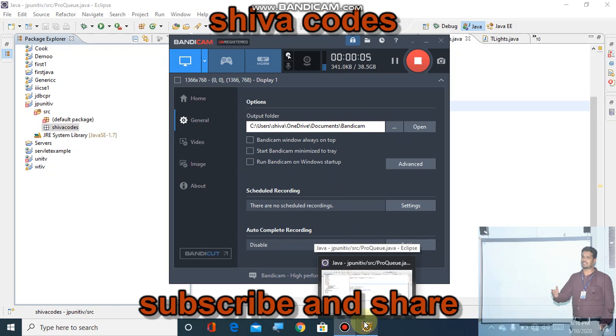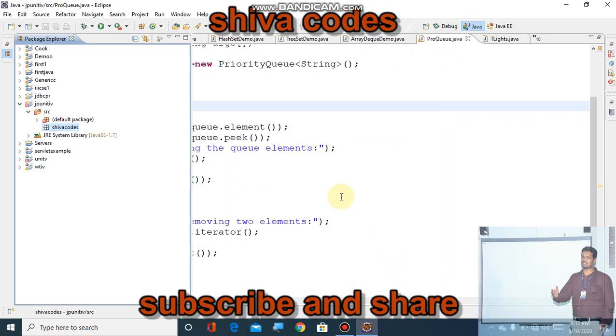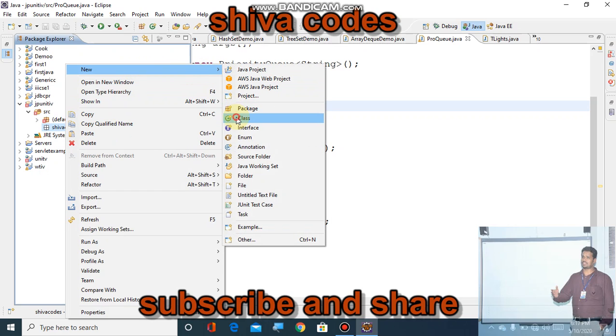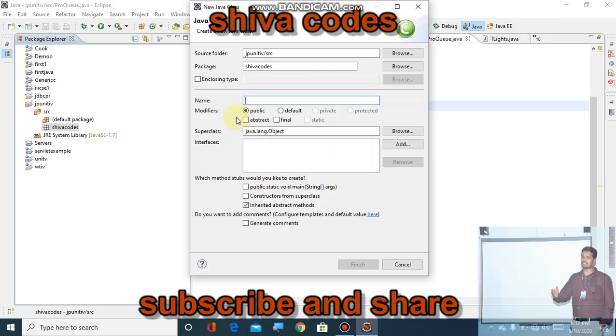So now I'm discussing a Java-related question. Try to understand this. See, students, here I've created one package, Shiva course. In that, I'm going to create one class, and the class name is an example related to the static keyword. So students, I'm selecting public static void main.